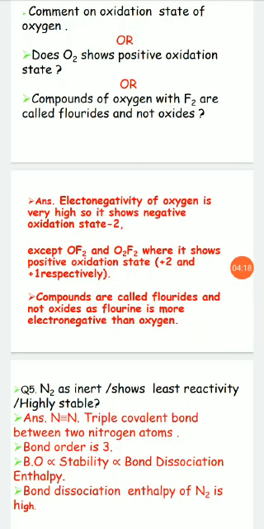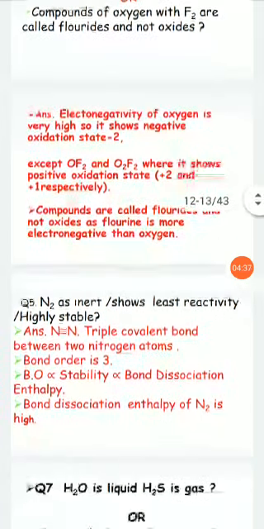But in some cases, such as in OF2 and O2F2, it shows a positive oxidation state as well. In OF2, oxygen shows +2, and in O2F2, it shows +1 respectively.